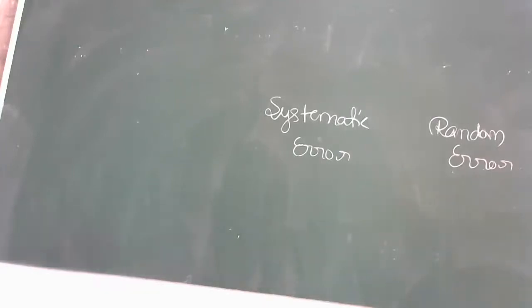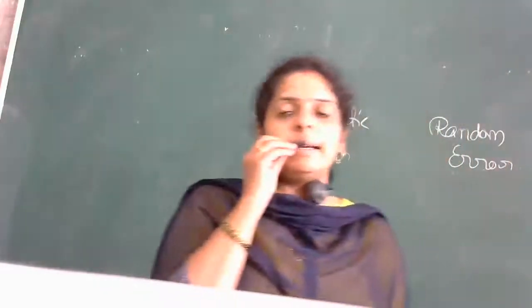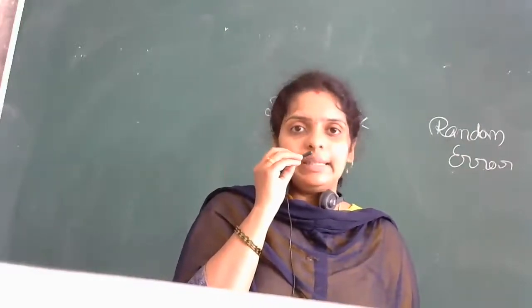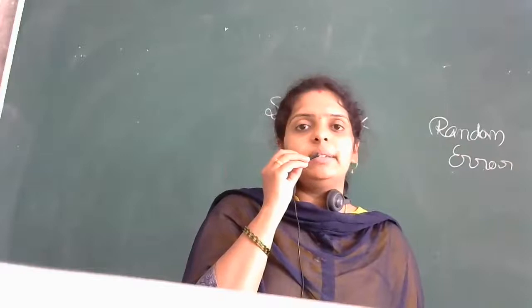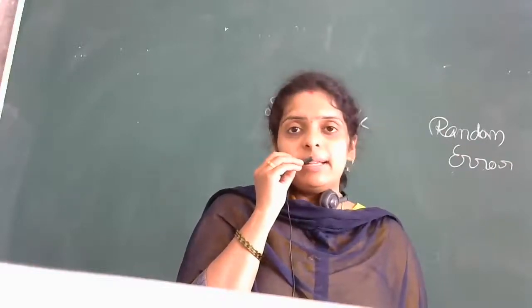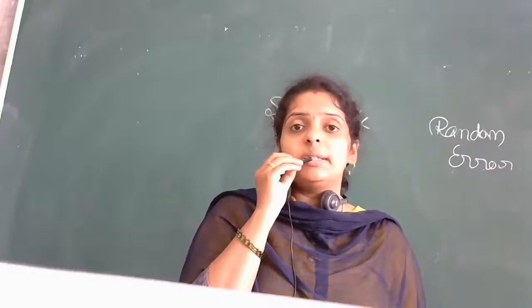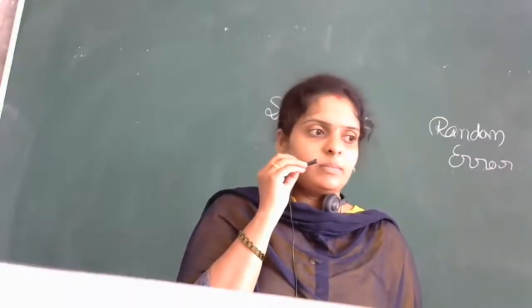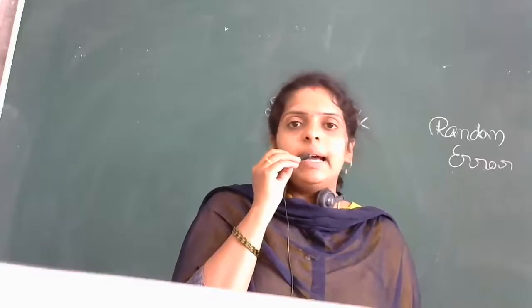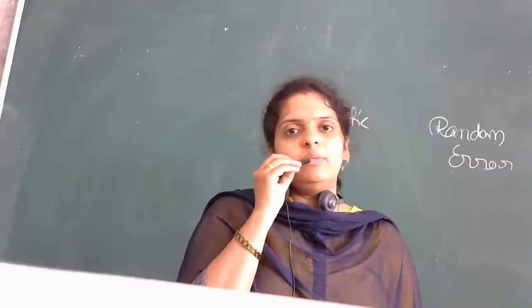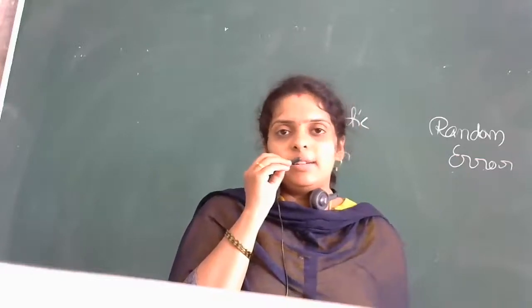So one reason is instrumental error. Yesterday I showed you that vernier caliper, a device used to measure small measurements, like length, height, breadth of the given objects. I hope you have seen yesterday's video.